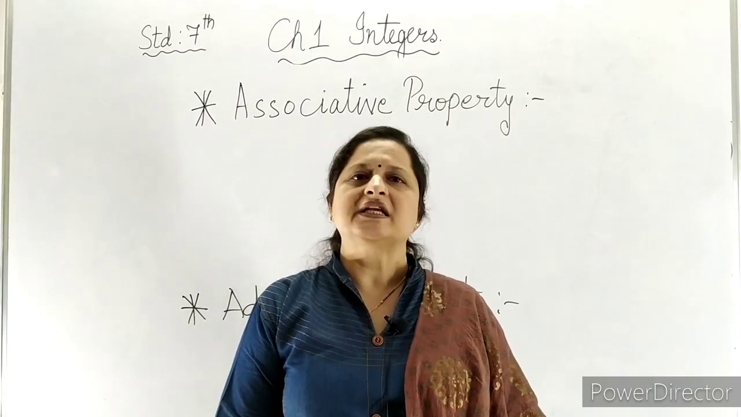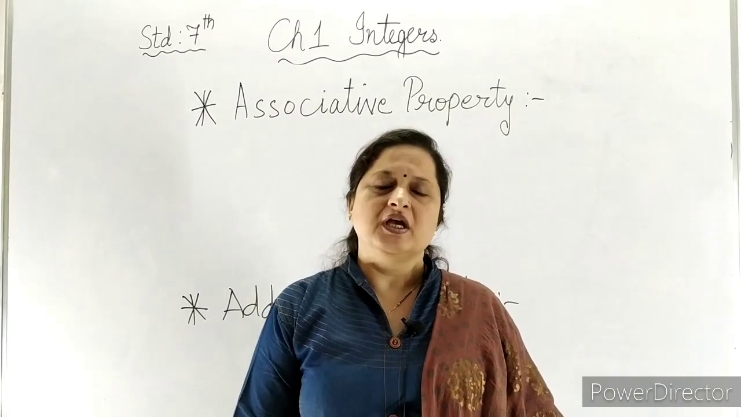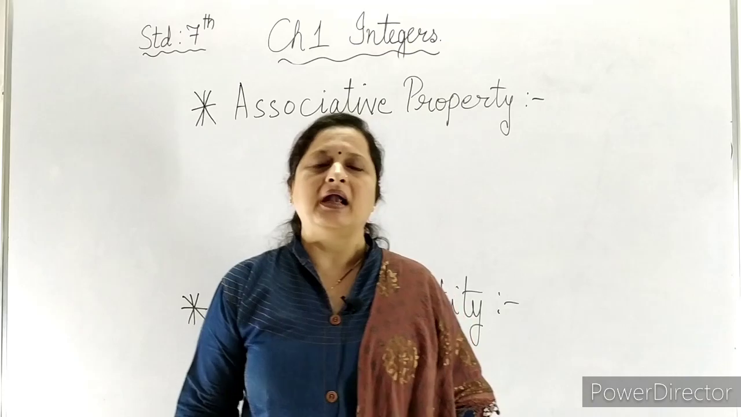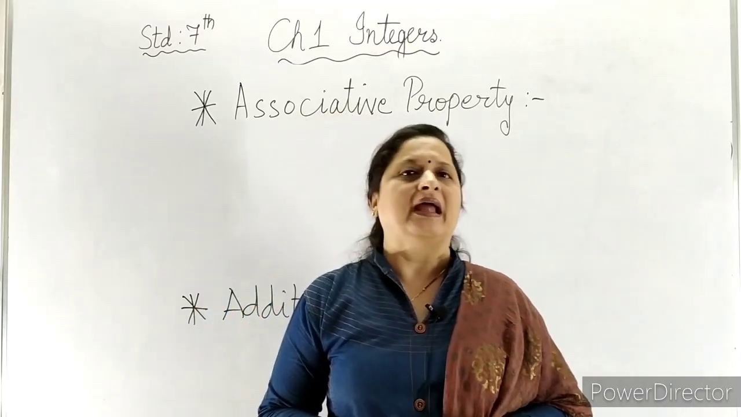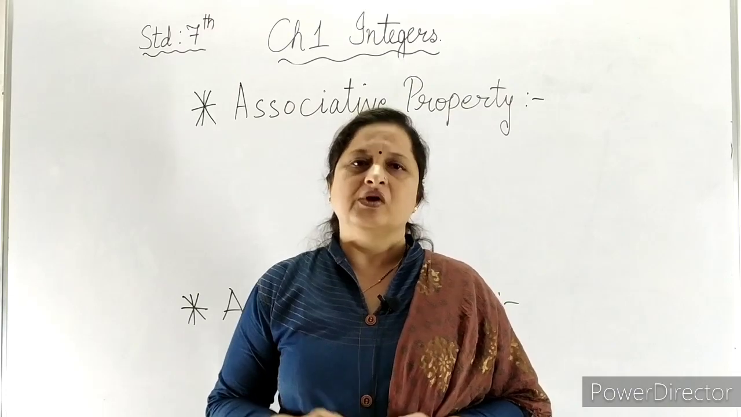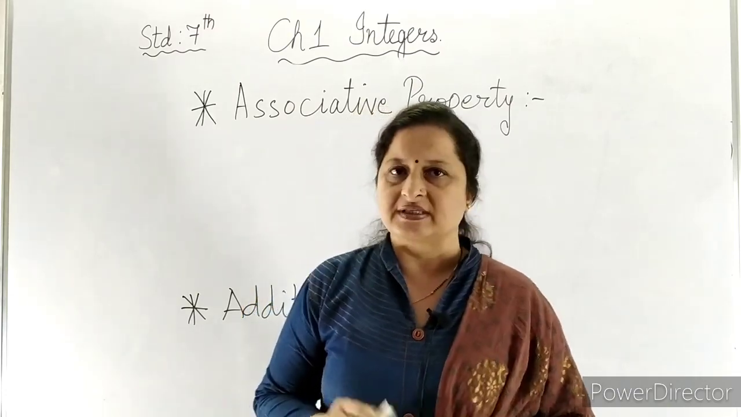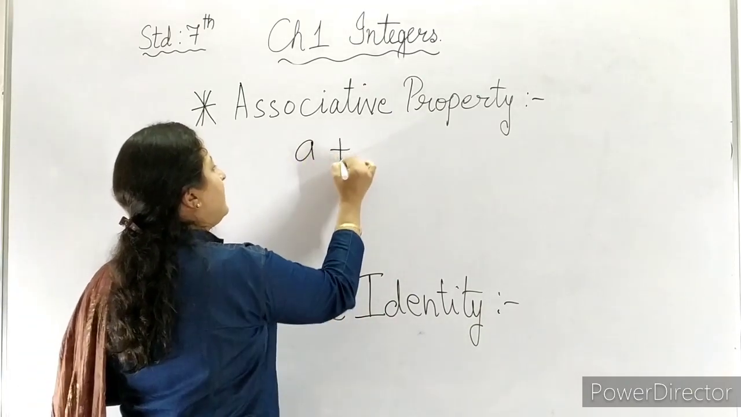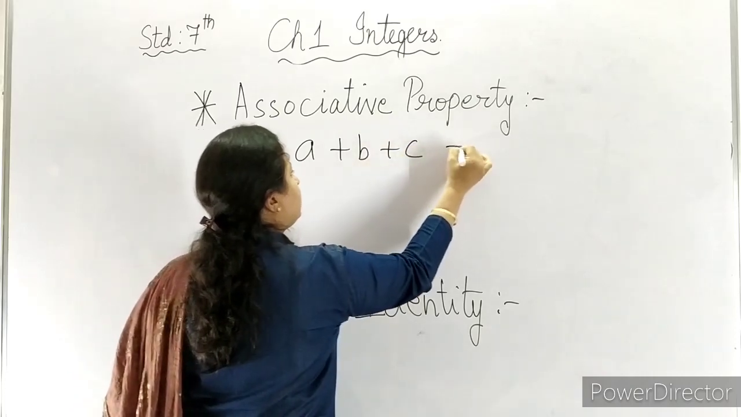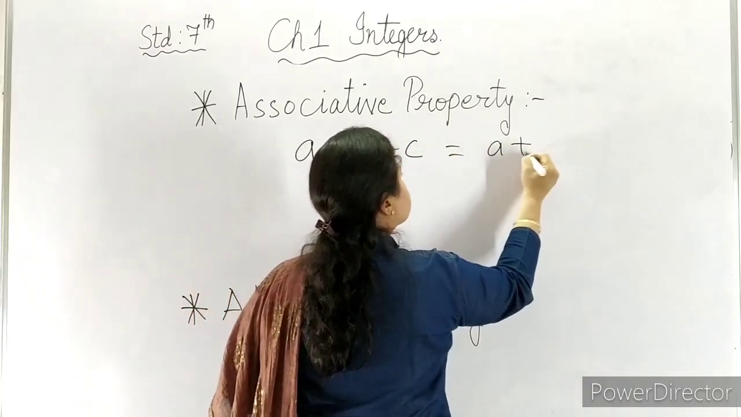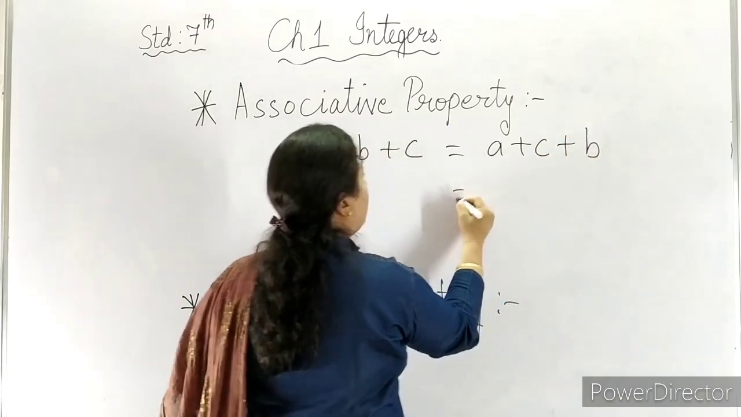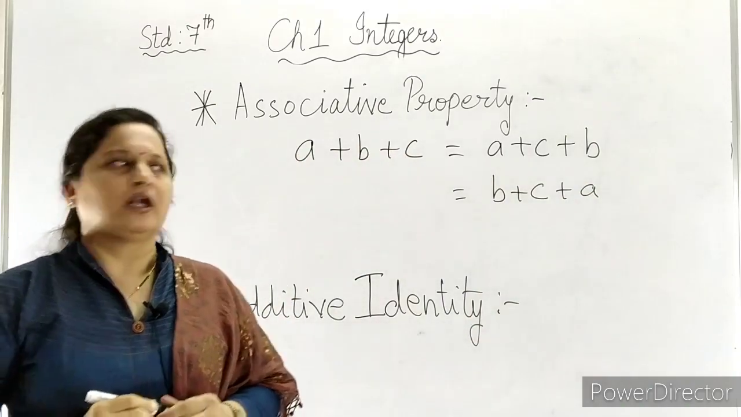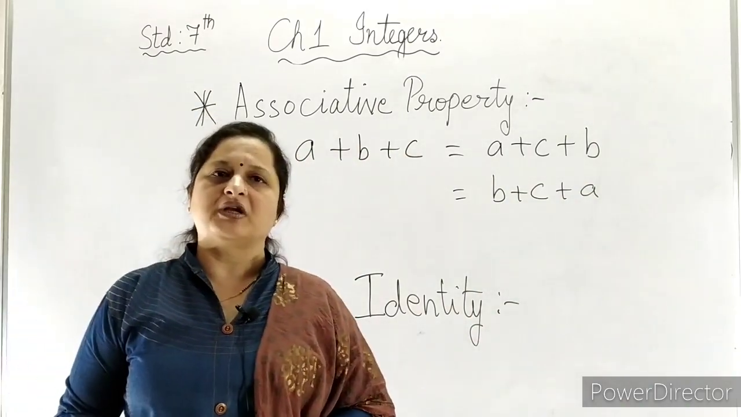So now let us see the associative property of integers. If you remember the associative property of whole numbers, you know that when we add three whole numbers, we take it in any order, the answer comes the same. So this is what we have to do with integers. Let us see. If we take three integers, suppose we take A plus B plus C, it is equal to A plus C plus B or B plus C plus A. If we add in any order the three numbers, the answer should come same.